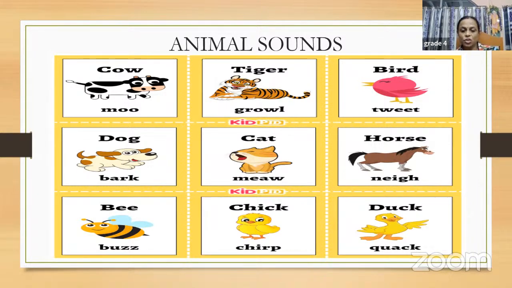Then we have a chick, and its sound is known as chirp. And then we have a duck, and the sound produced is known as quack quack. Donald Duck, you must have heard, no? Right? So these are some of the common sounds of common animals that we also need to understand a little bit.